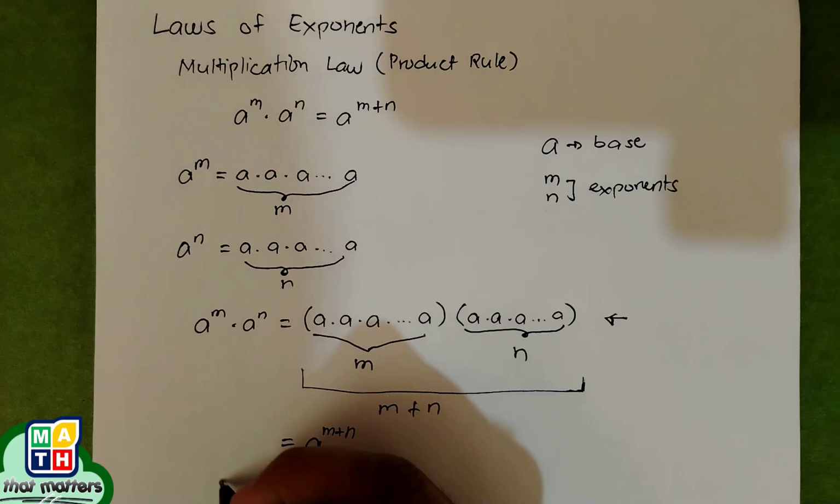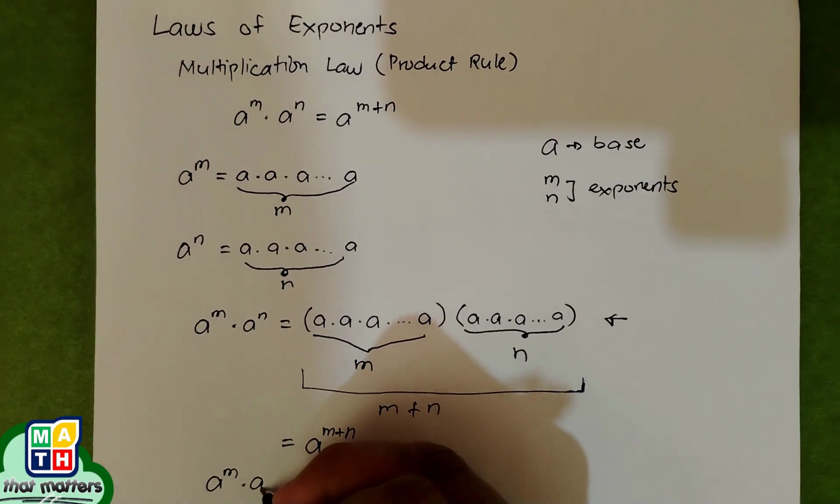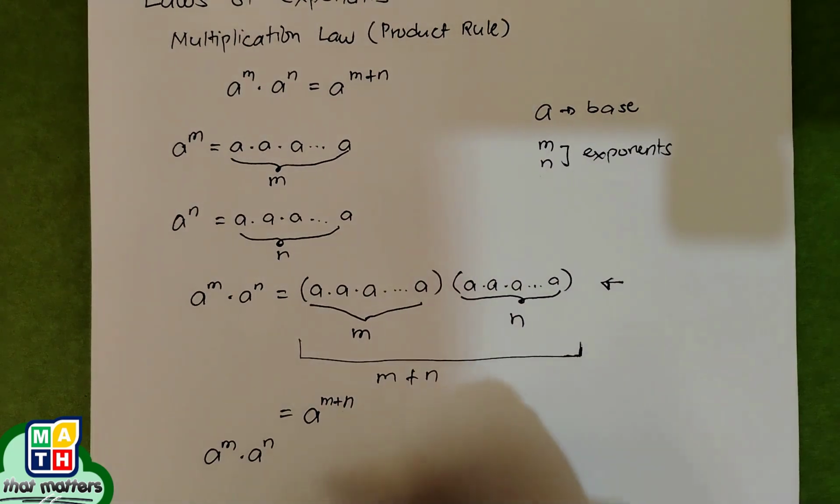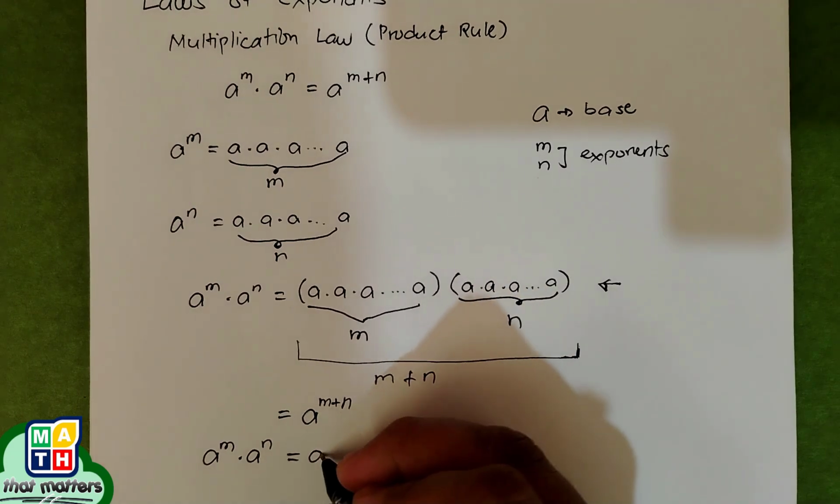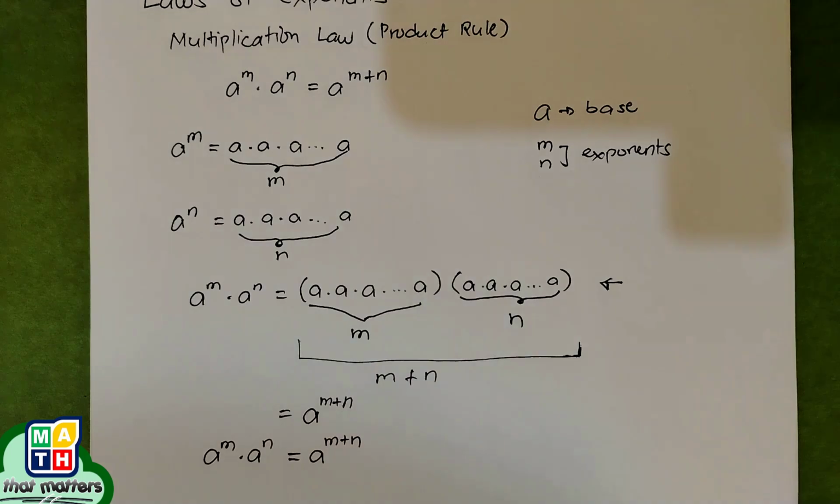This is the proof or the illustration that if we are multiplying exponentials with the same base and different exponents, or they can be the same, we are just going to copy the base and simply add the exponents. So this is the proof for this law.